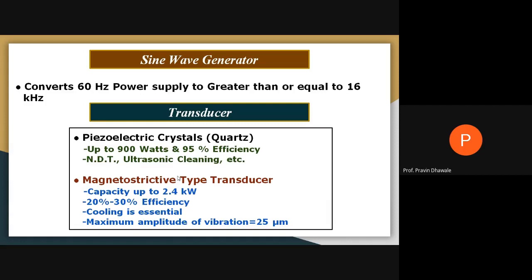There are certain advantages and limitations of these two transducers. But in the current scenario, we use the piezoelectric crystal type of transducer in ultrasonic machining, because the efficiency and vibrations produced by the magnetostrictive type transducer are less compared to the piezoelectric system. So make a note of these two elements of ultrasonic machining.